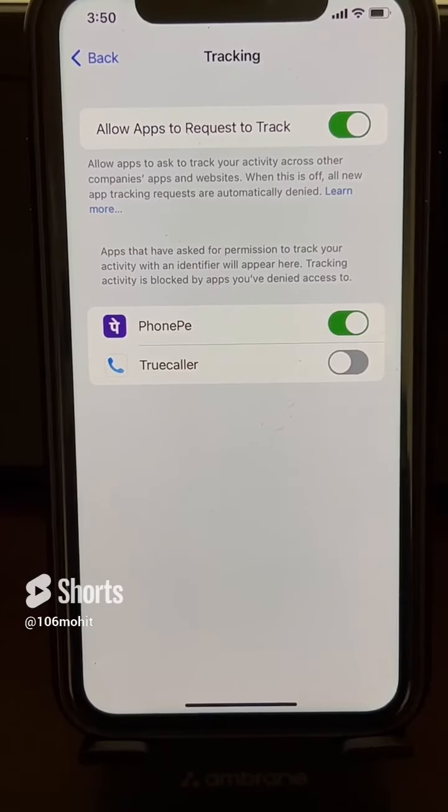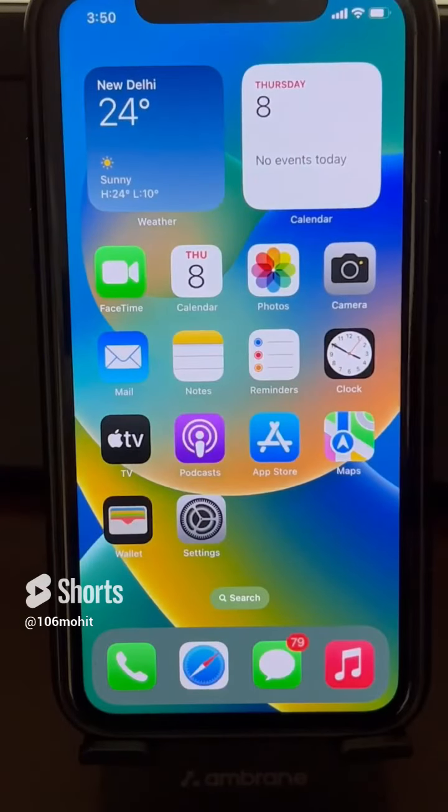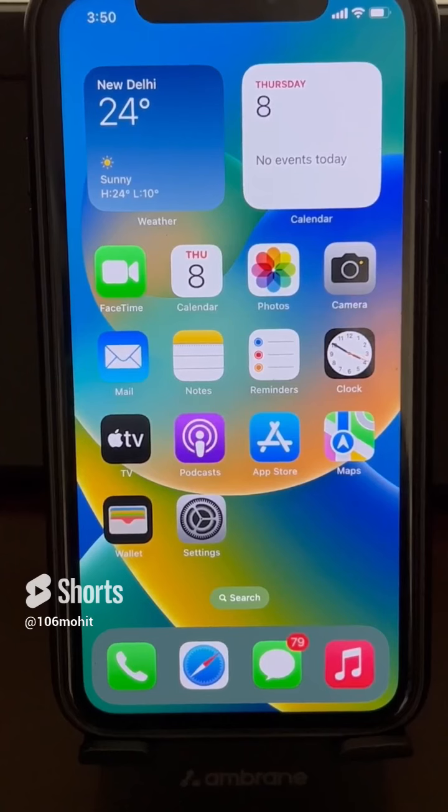If this issue of yours is not resolved, make sure you do not have any app which blocks calls and something like that. If you have any app which blocks calls, then you should delete that app from your phone.